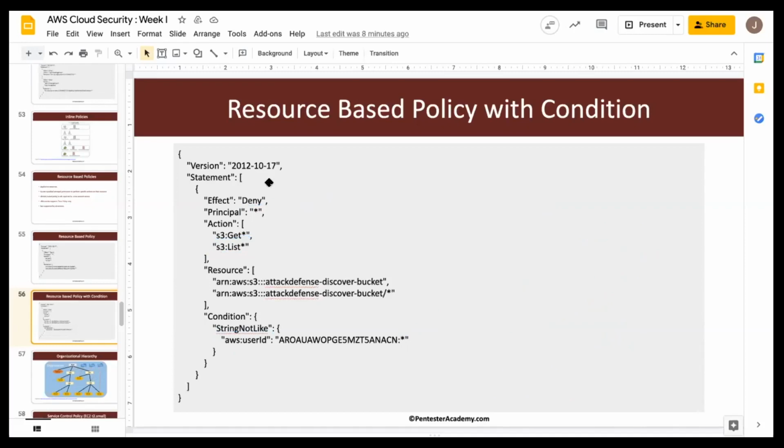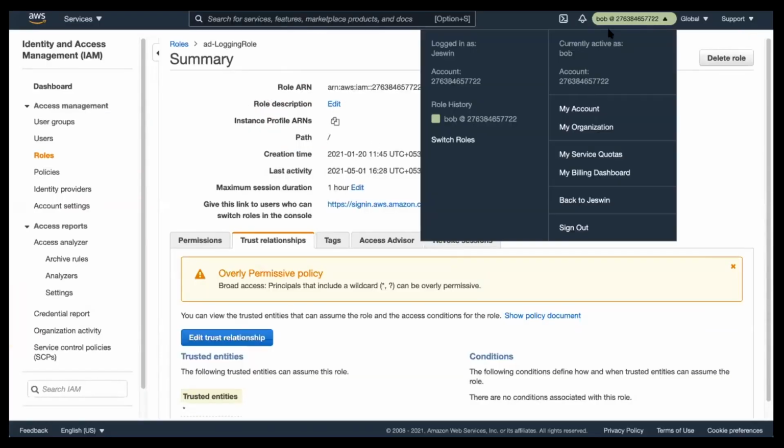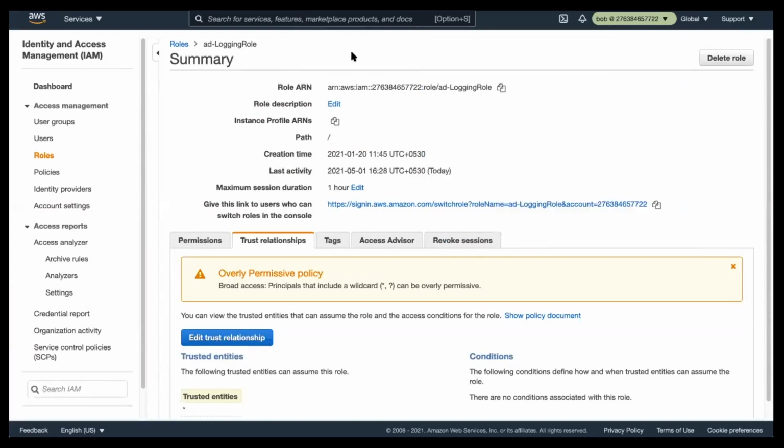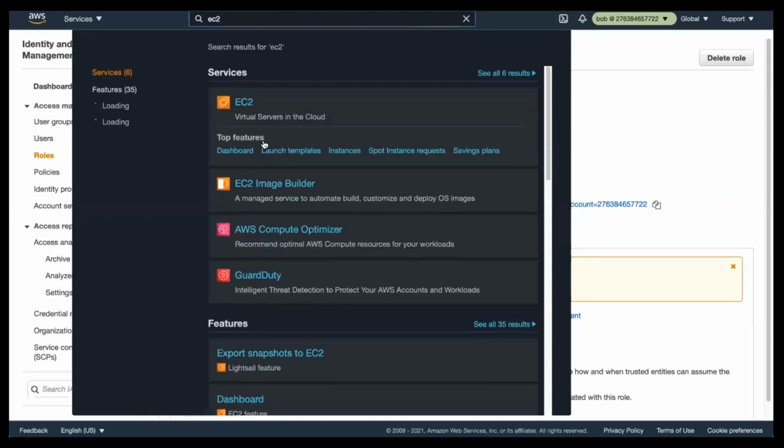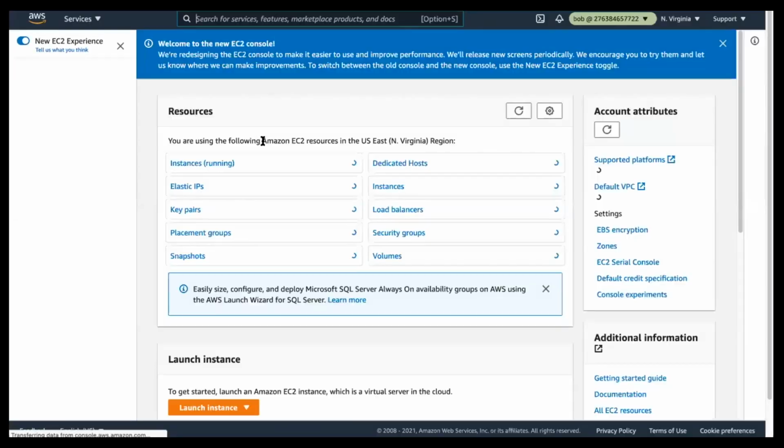Now let me quickly go back to the IAM. As you can notice, I am currently logged in as Bob. Now we do have access to EC2 service, right? So user Bob can access EC2 service.